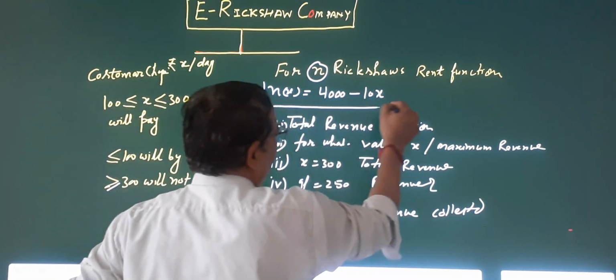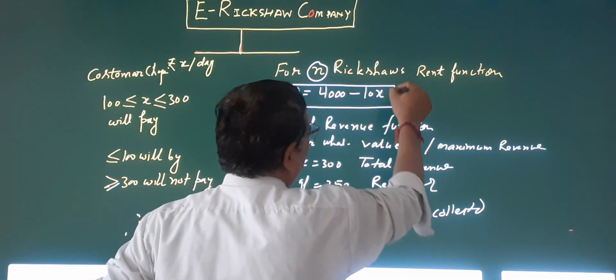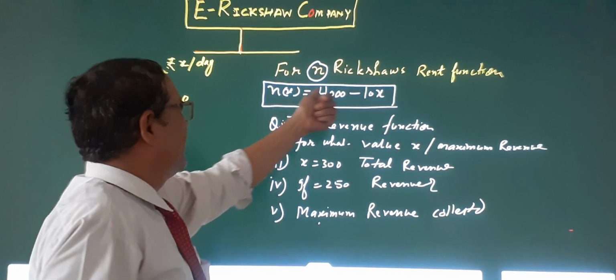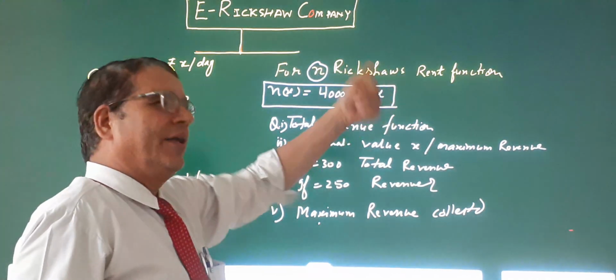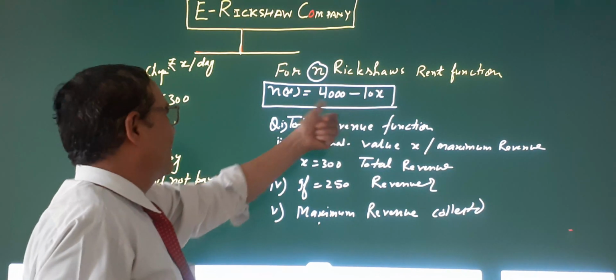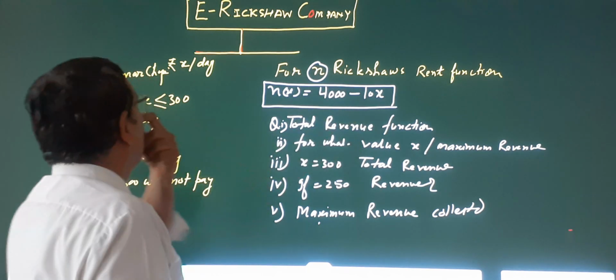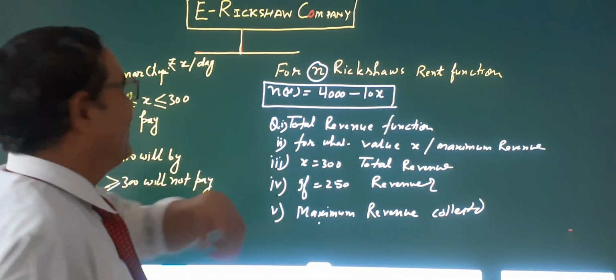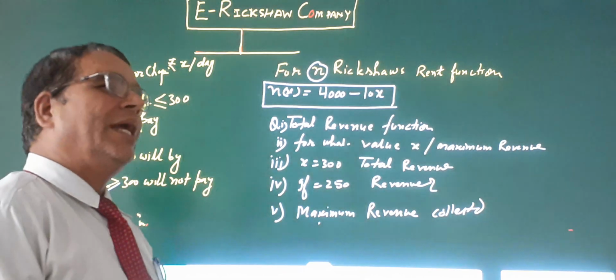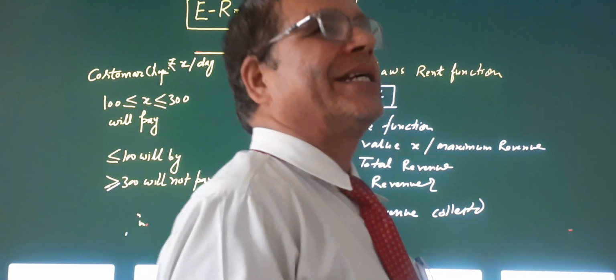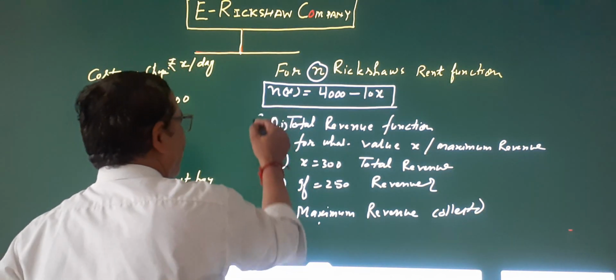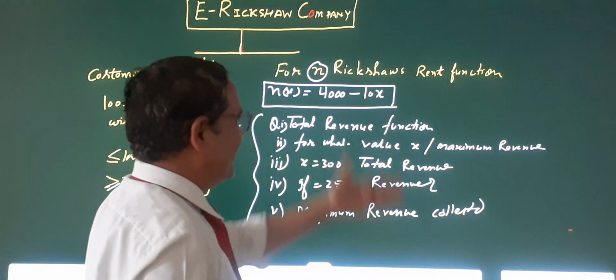This is clear. So n(x) means the total number of rickshaws, given as a function, and the total amount collected by one rickshaw is x. So what will be the total revenue collected? I just told you this topic is based on questions where revenue and maximum are used.